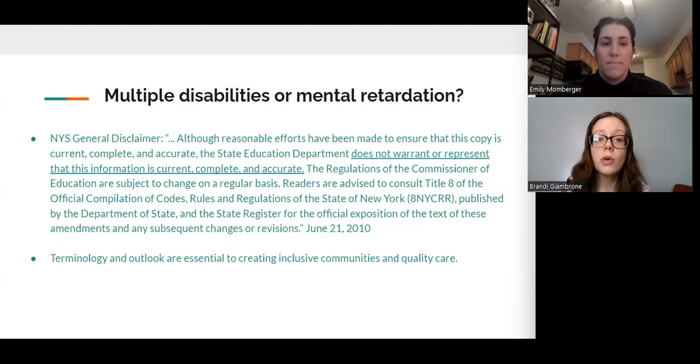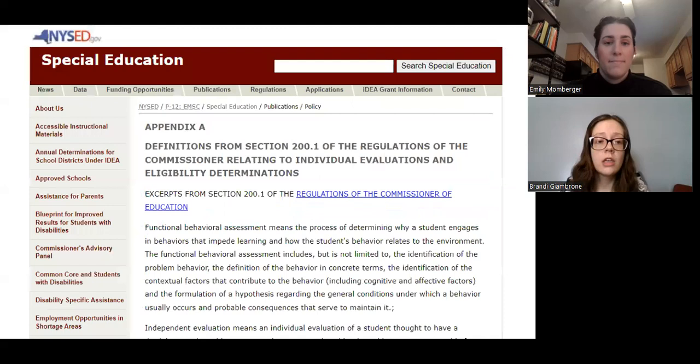As we learn more about disabilities, we need to eliminate our biases, change our thinking, and use the correct terminology to create a more inclusive community. This slide shows a screenshot from the New York State Special Education website with its outdated terminology.